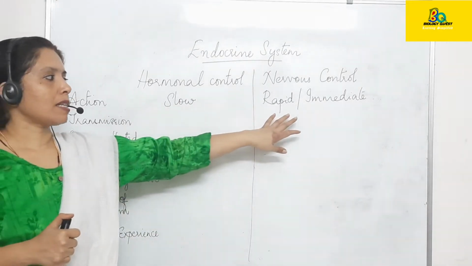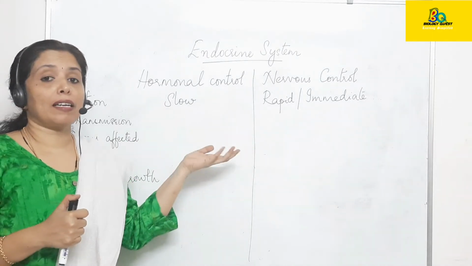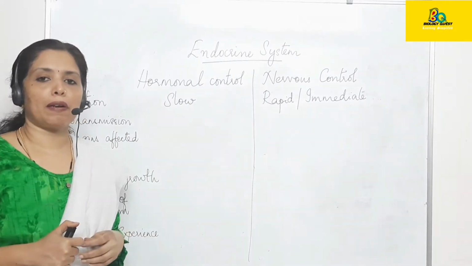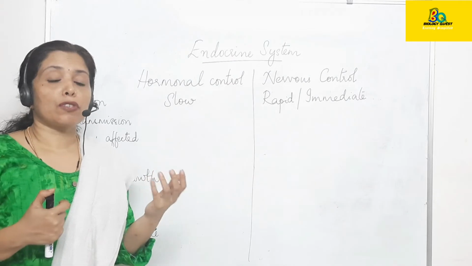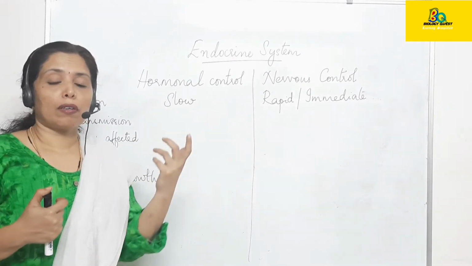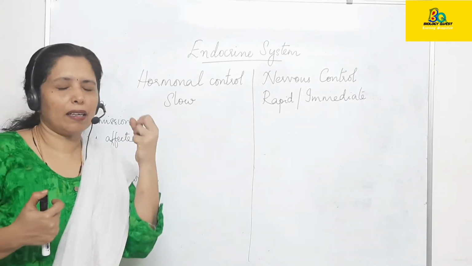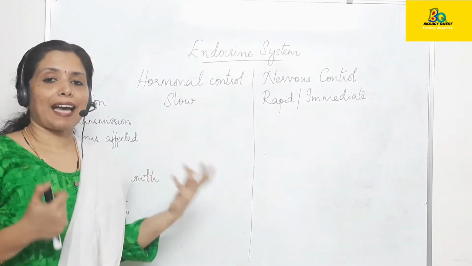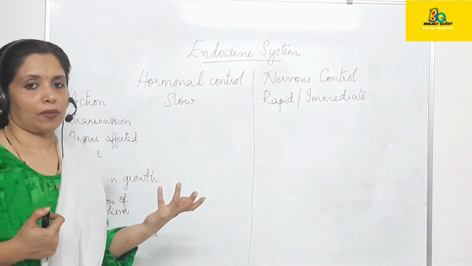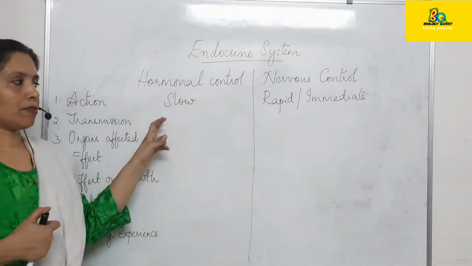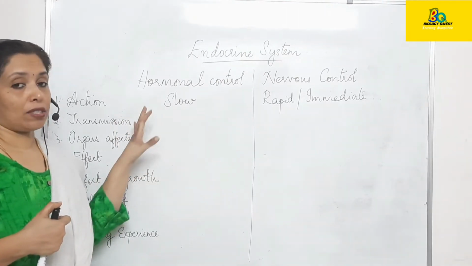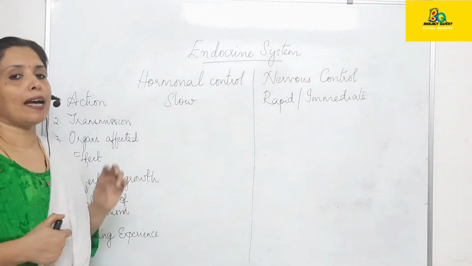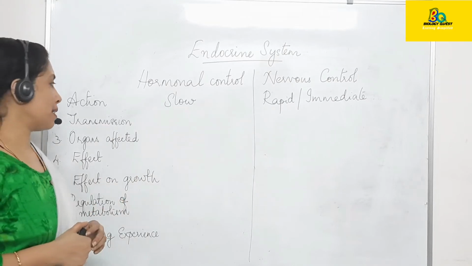Whereas when we take an example of where nervous control occurs, for example, suddenly someone comes to prick our eye. What do we do? Suddenly we close our eyes. Here the action is immediate. Okay, so that is the first difference. Hormonal control, action is slow. Nervous control, action is rapid or immediate.